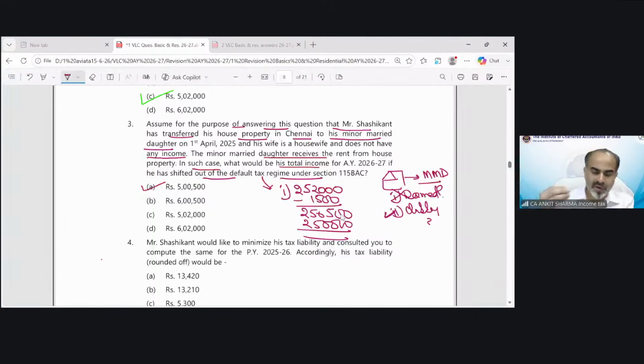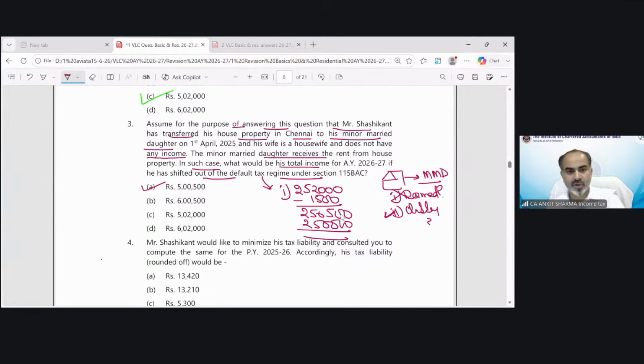So 3, 4, 5, 6 questions you should revise and just go through the topics of salary and income from house property once before attending the class the day after tomorrow. You will see the difference. If you attend today's class without revision, you might have some problem in understanding the provisions. Try to revise those chapters before the class, and you will see how easily you will be able to understand the solution process we will discuss in that class.